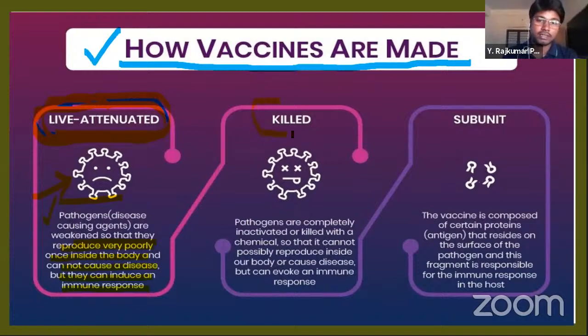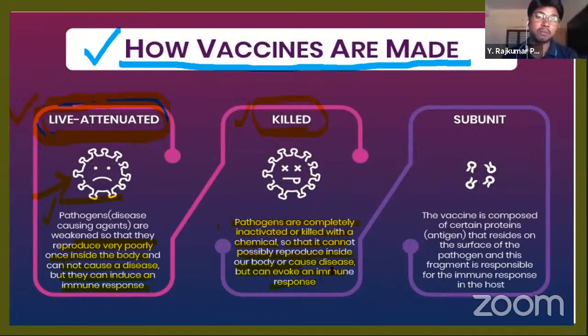Next, killed. The first method is by attenuating the pathogen, and the second is by killing the pathogen. In this process, what happens? Pathogens are completely inactivated or killed with a chemical, so that they cannot reproduce inside our body or cause a disease, but these can also evoke an immune response because their body structure, their surface markers, still exist.